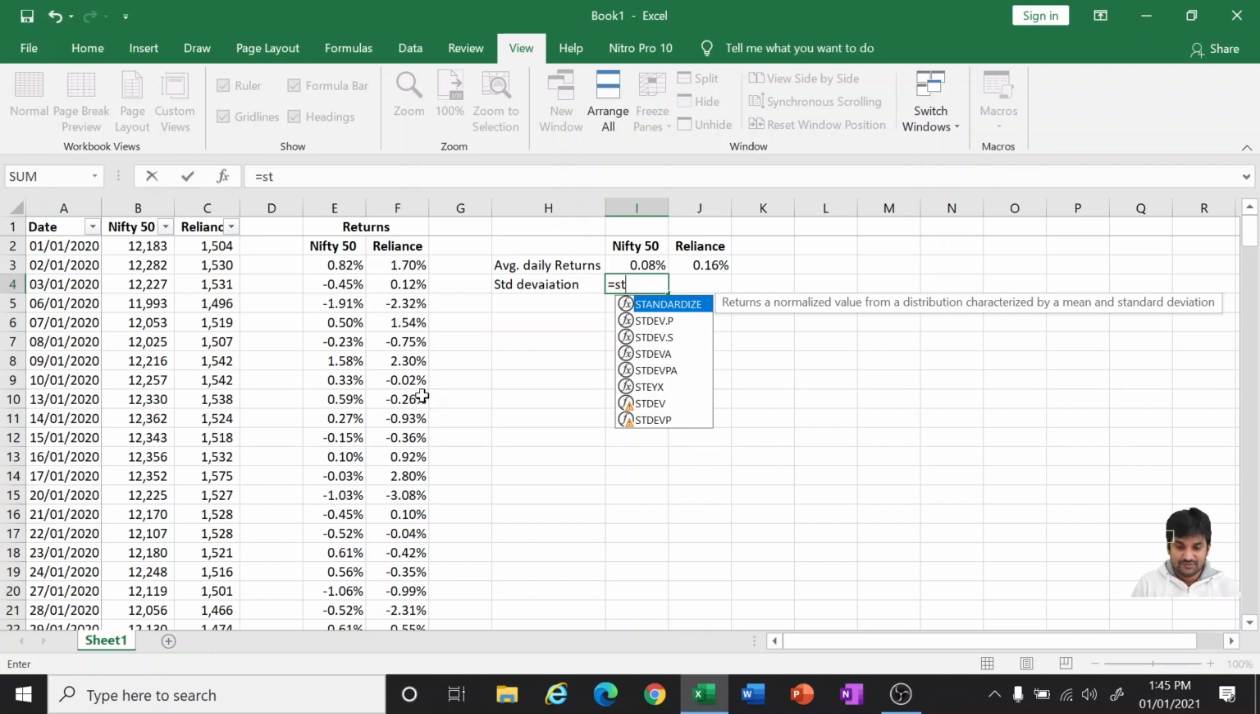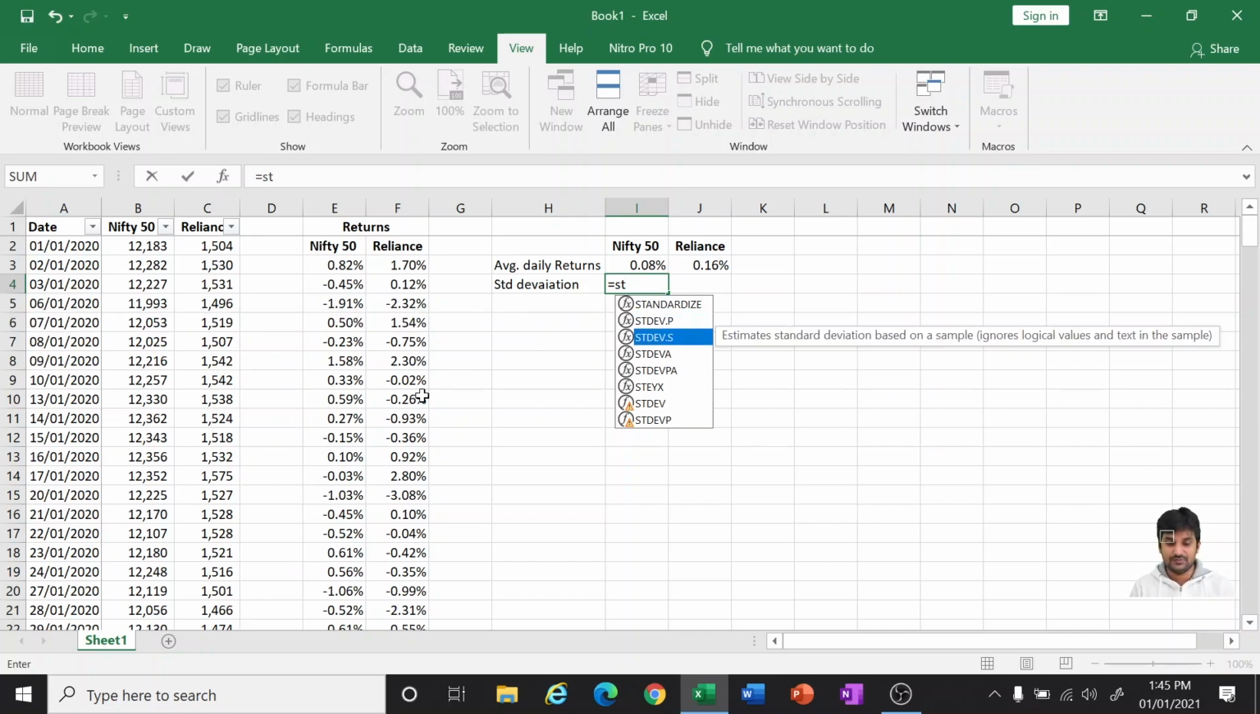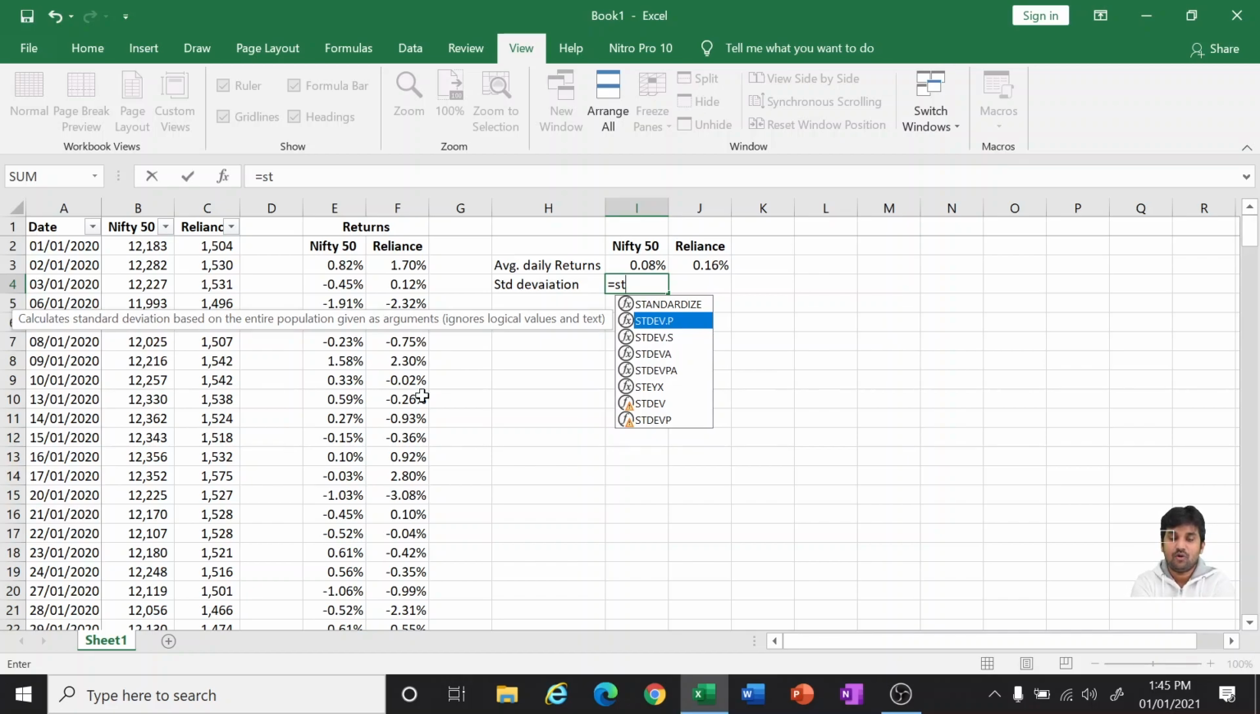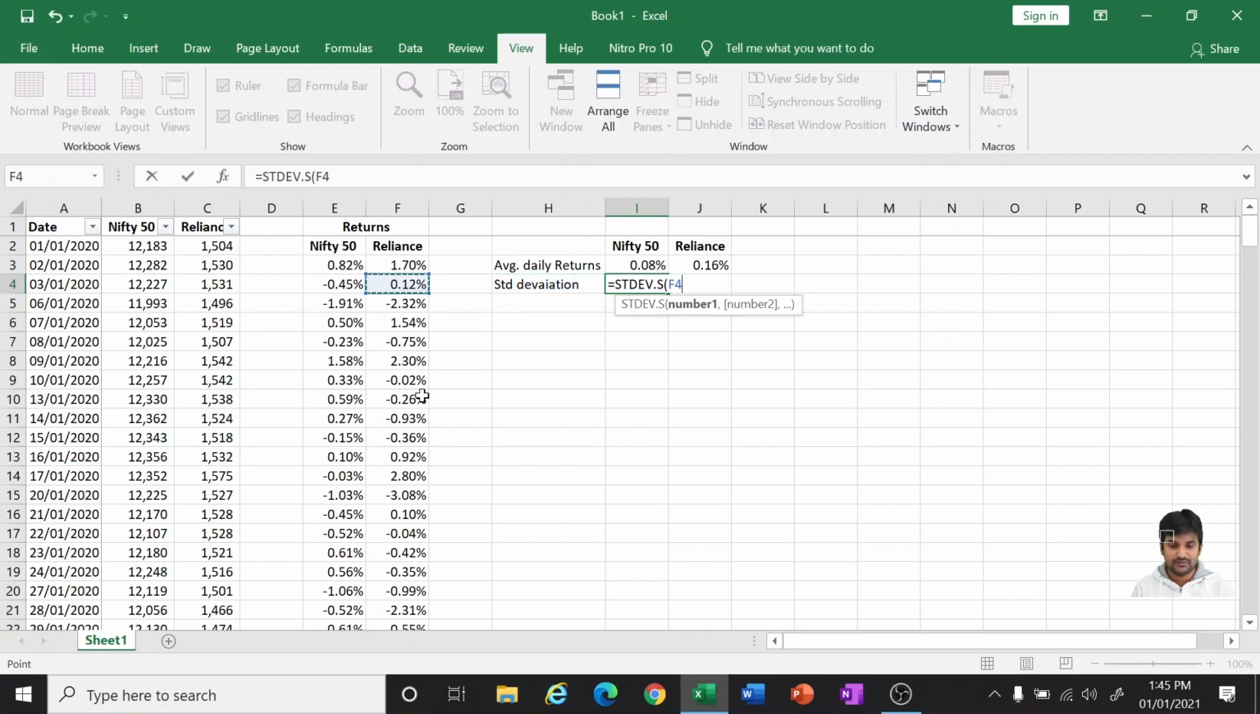And also standard deviation dot s and dot p. If you observe it, dot p means the population. So if we have taken the complete information of Nifty 50 starting from its beginning, say 1996 or 1992, I'm not sure, from that time, then you can use the standard deviation population. But out of around 20-30 years of data, we are working on only 1 year of data, meaning we are taking only a sample from a population. So we have to use the standard deviation dot sample. So standard deviation dot sample.